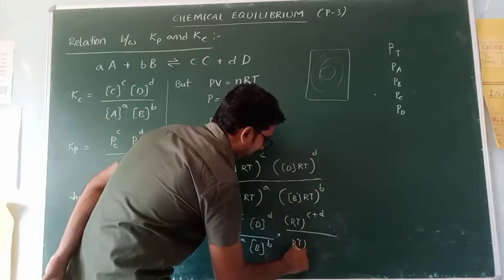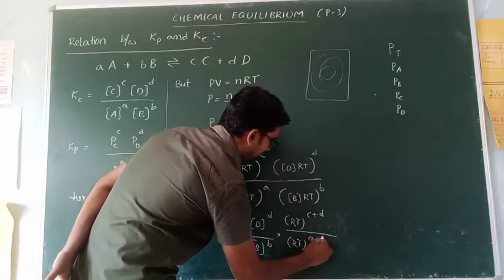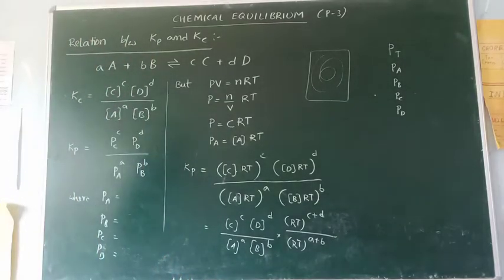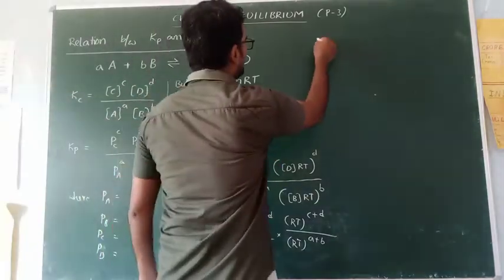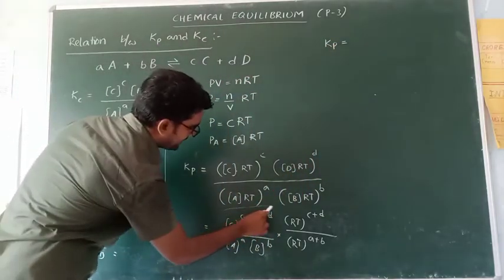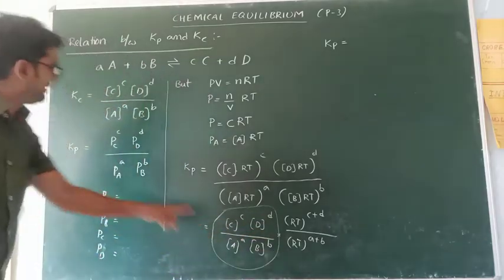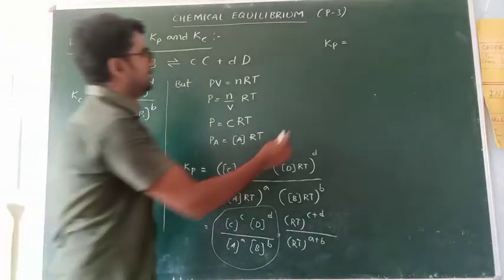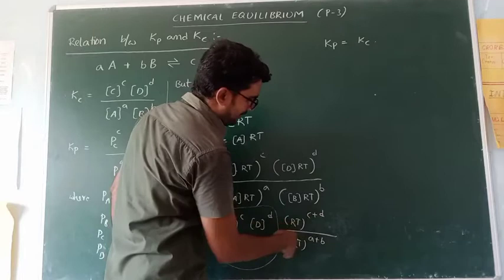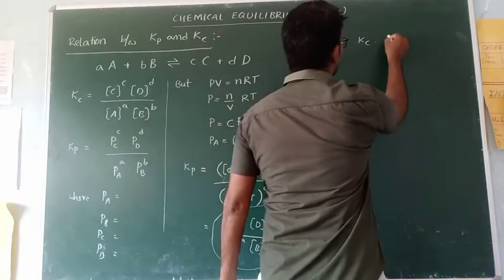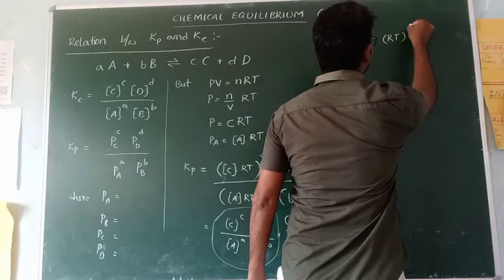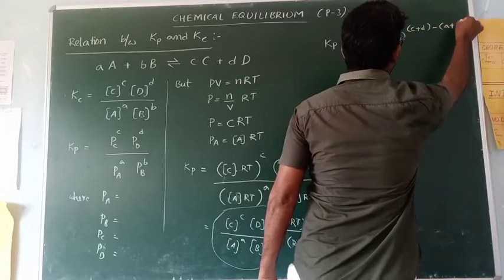So RT power A plus B. Okay, now continuation. So Kp is equal to, what is this term? This term is Kc. So Kc into one series RT power C plus D by RT power A plus B, means RT power C plus D minus A plus B.